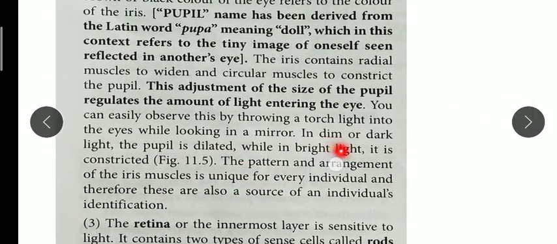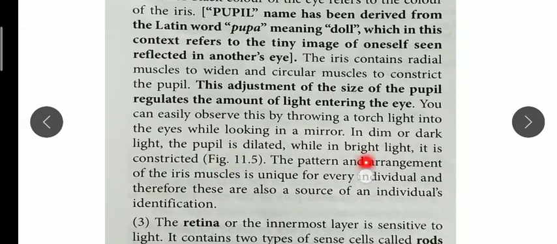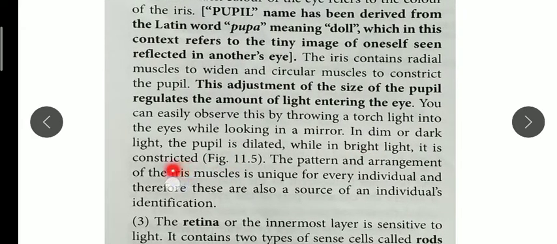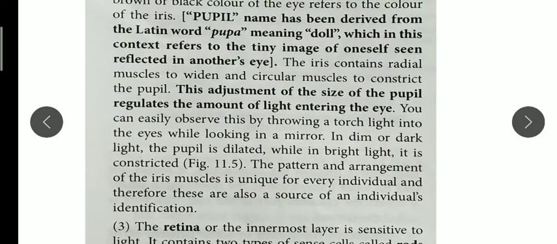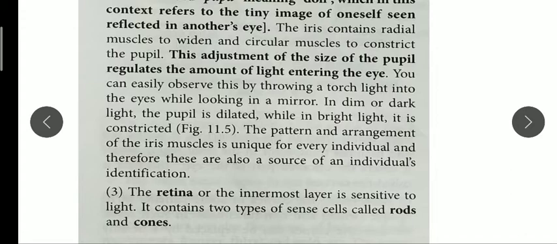Okay, so underline this line: in dim or dark light the pupil is dilated, while in bright light it is constricted. So the pattern changes, and everybody is having different patterns of iris. That's why in the Aadhaar card and all, whenever you go, people will scan your iris, because we all are having different patterns. Since our irises have different patterns, we can use them for identification. So our iris has an identical pattern.